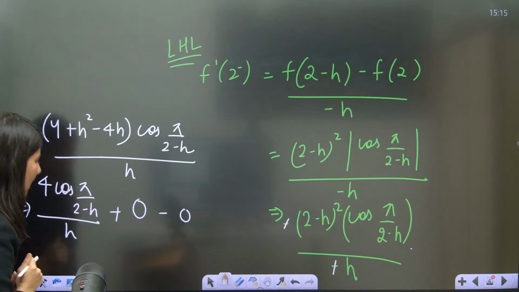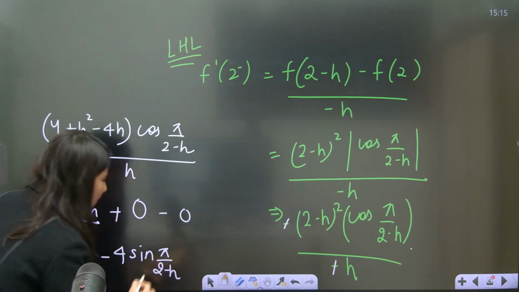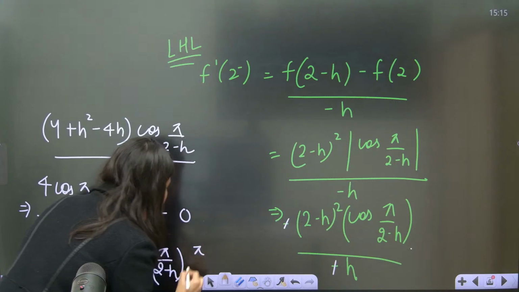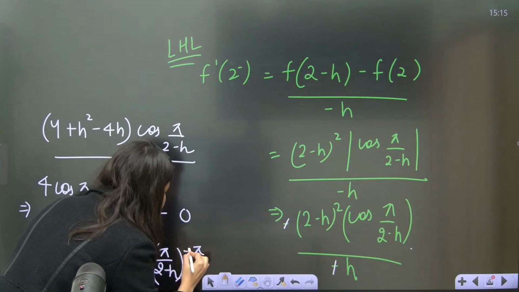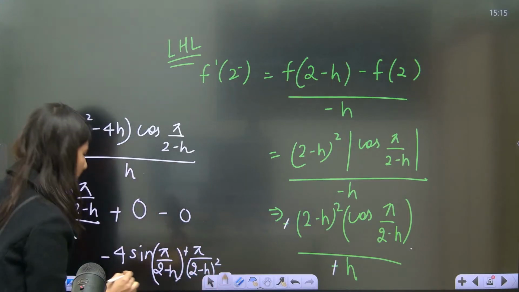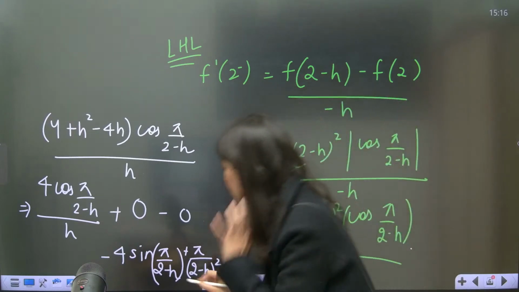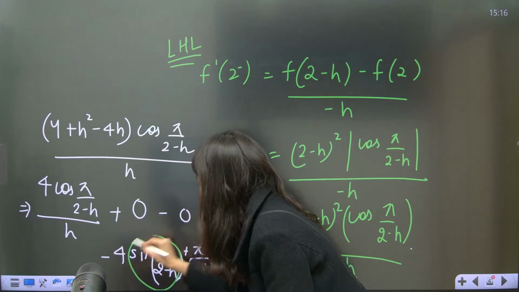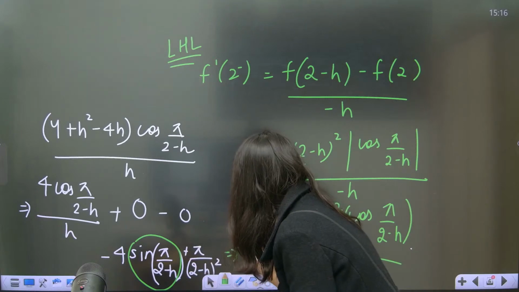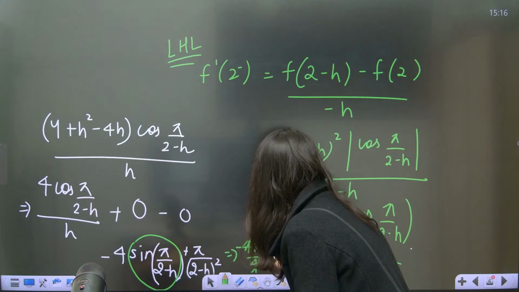Again you are going to apply L'Hopital. So 4 minus sine pi upon 2 minus h, correct. Now pi upon 2 minus h you have to differentiate. So pi will be as it is, 1 upon 2 minus h, negative of (2 minus h) whole square, and because it is minus h you have to apply a positive sign. Now you put h equals to 0. The moment you put h equals to 0, this is again 1. This is what? Pi by 4, correct. So minus 4 pi by 4, clearly minus pi is your left hand limit.